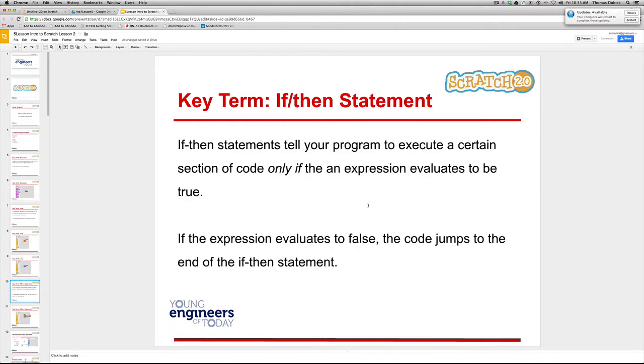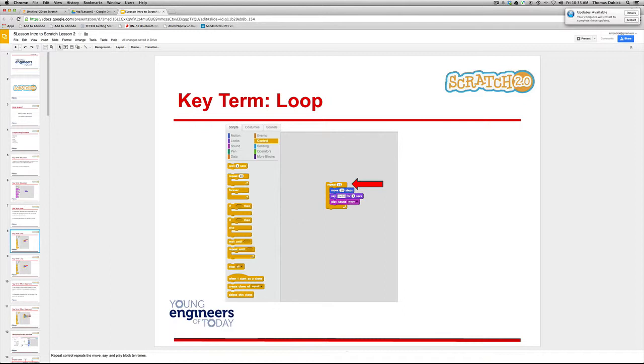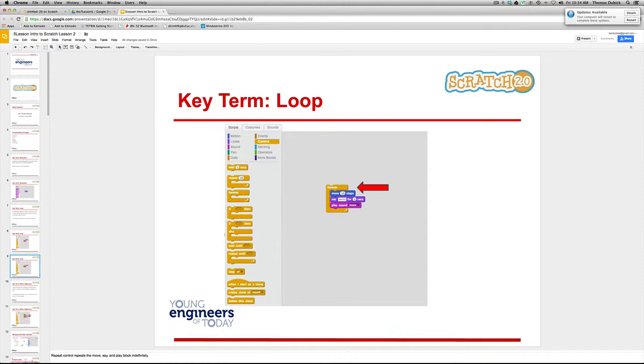Right here is a repeat 10 times. So if the cat moves 10 steps every time, how many steps will have gone? 10 times 10 is 100. How many times would it say hello? Well, it says hello once for 2 seconds, so it would do that 10 times, or play 10 meows. And forever, it would just go on indefinitely, and all you would do is hit the stop sign. If you've got that little green flag to start, there's a little stop sign to get out of it.